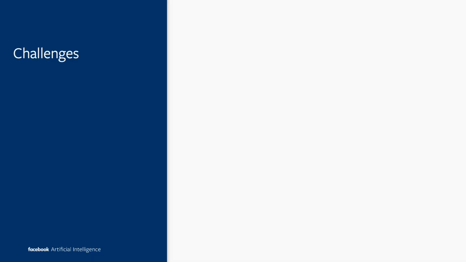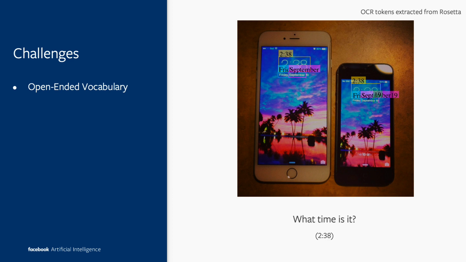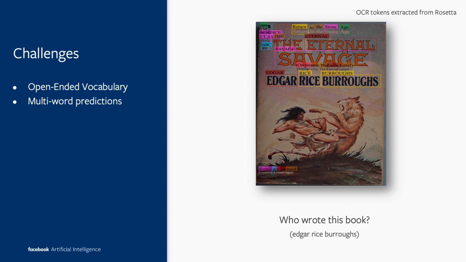So let's discuss some challenges which make this dataset very difficult. First of all, this dataset needs open-ended vocabulary. For example, time can be anything. You can't really hard-code it inside the vocabulary. You need to pick up the OCR token and directly put it. Then there are multi-word predictions. You need to link different OCR tokens to answer some questions.